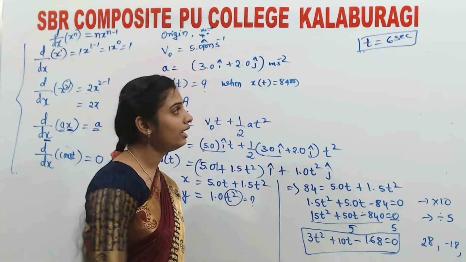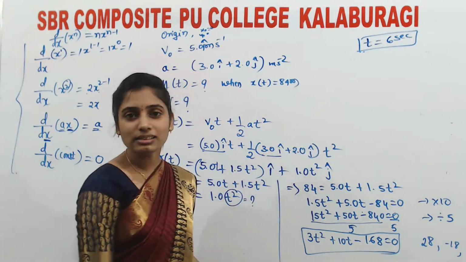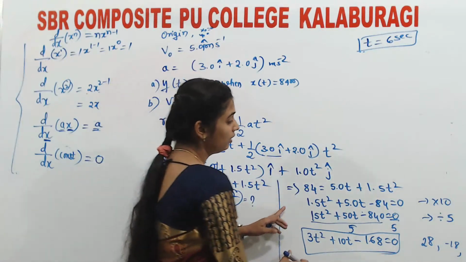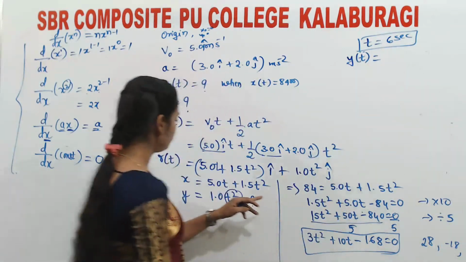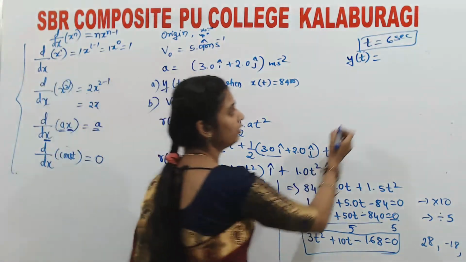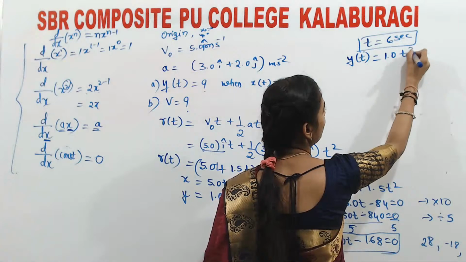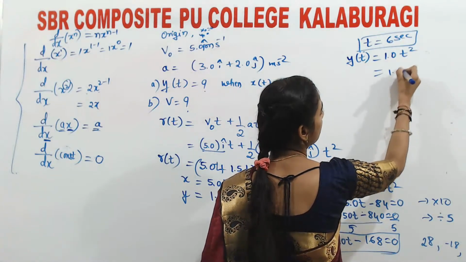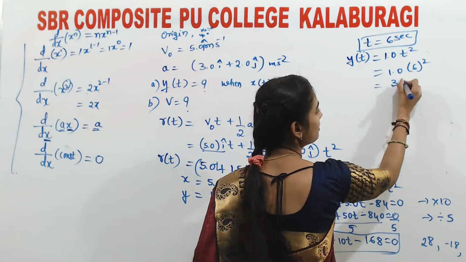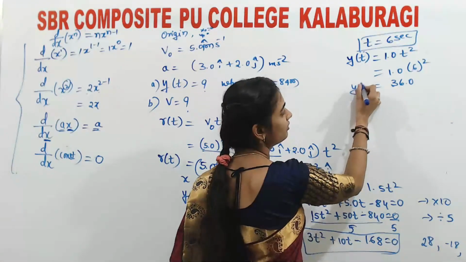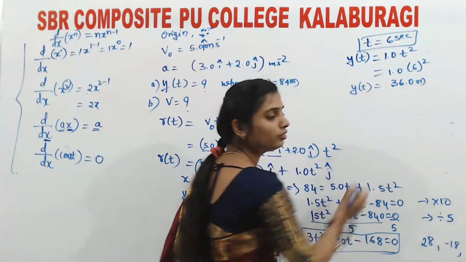Take the common factors, and you will get the value of t as 6 seconds. Now as they are asking for y of t, which is 1.0 t square, t square is nothing but 6 square, isn't it? So 36 into 1.0 is nothing but 36.0. So this is the value of y of t.